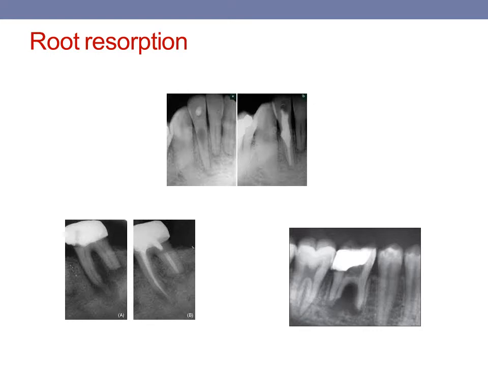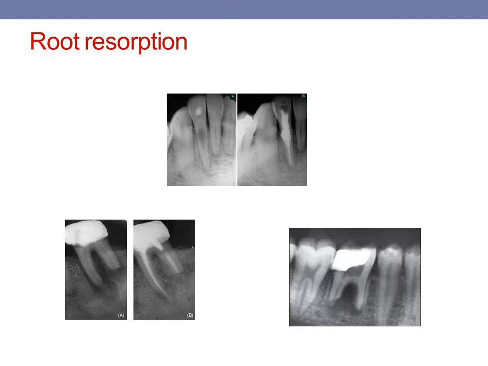Coming to the next pathway of communication, that is root resorption. Now the root resorption can be either physiological root resorption or pathological root resorption that causes loss of dentine, cementum or bone. The physiological resorption occurs normally during the shedding of the deciduous teeth and eruption of the permanent teeth, while the pathological resorption is again classified into two types. Grossly this classification is internal root resorption and external root resorption.